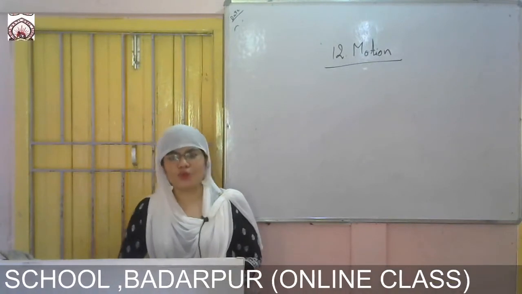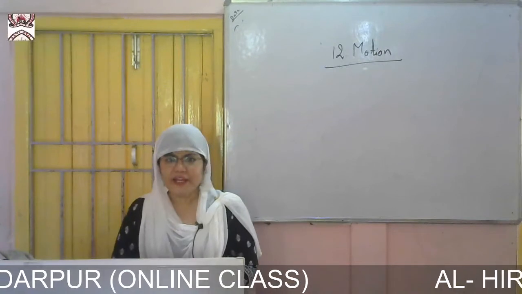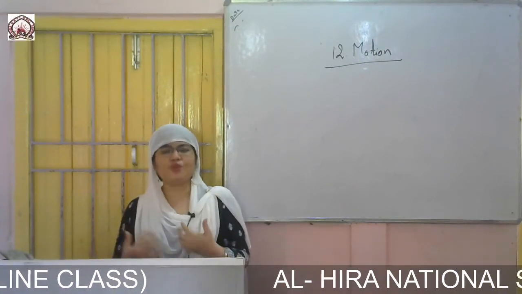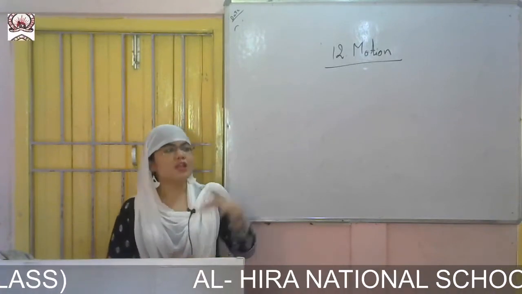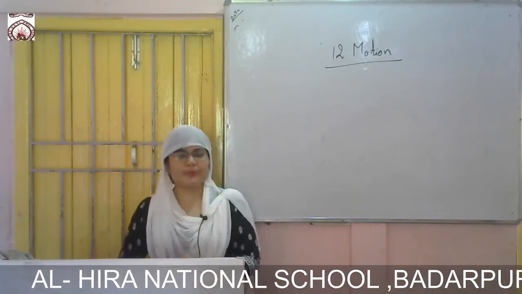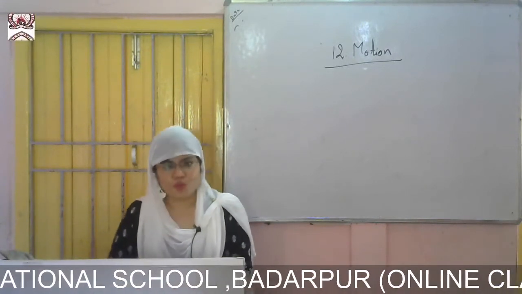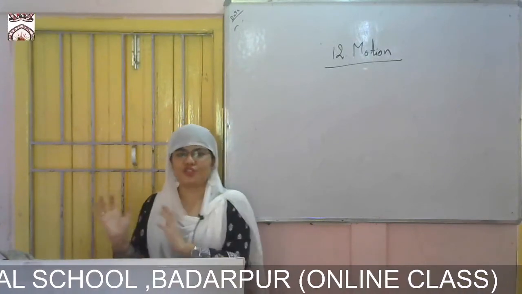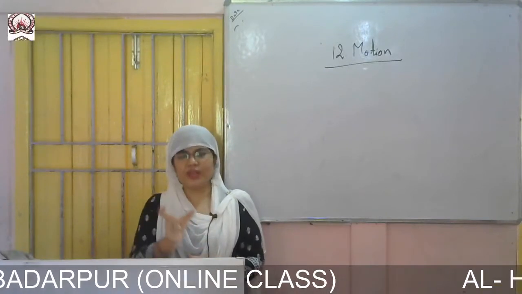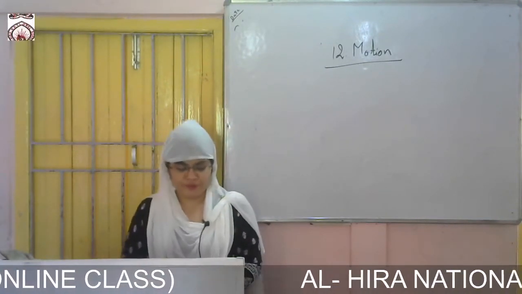Suppose I am looking at the moon at 8 p.m., okay. After 5 hours, if you again go outside and look at the moon, what will you see? The position of the moon has changed, okay, from one place to another place. So within these 5 to 6 hours, for you the moon is in motion, okay. It has changed its position from one place to another place, during the particular time when you haven't watched the moon for 4 to 5 hours.